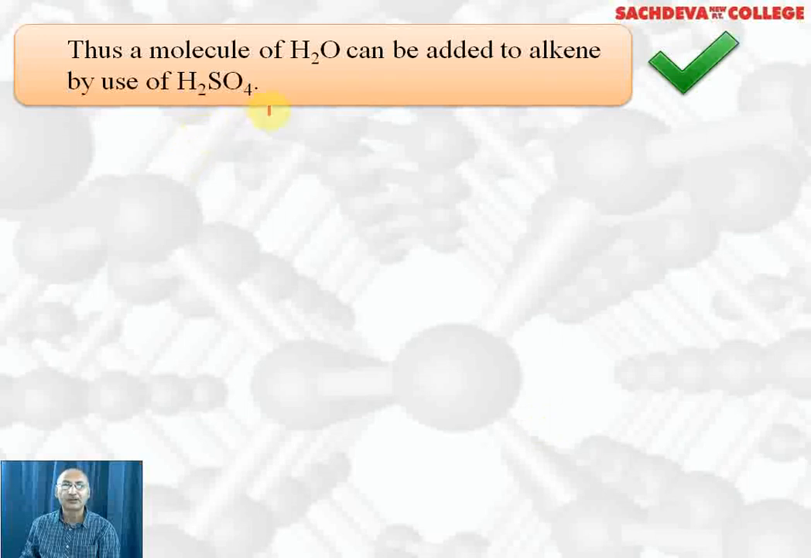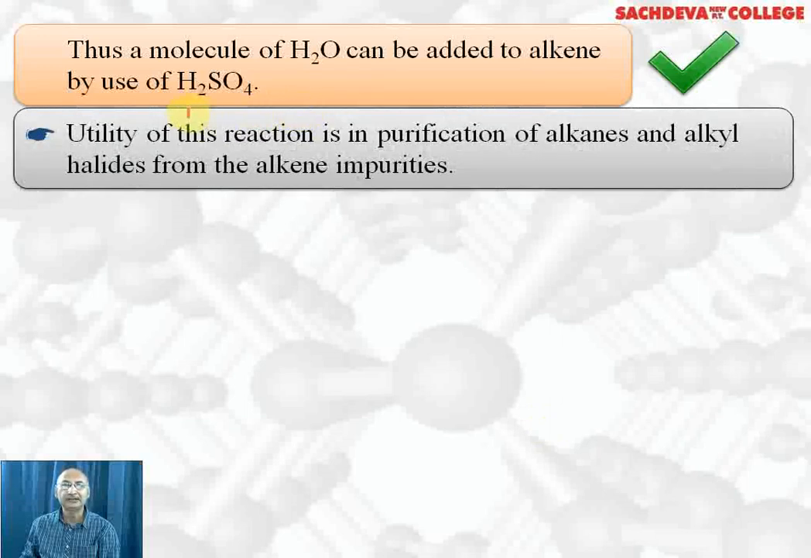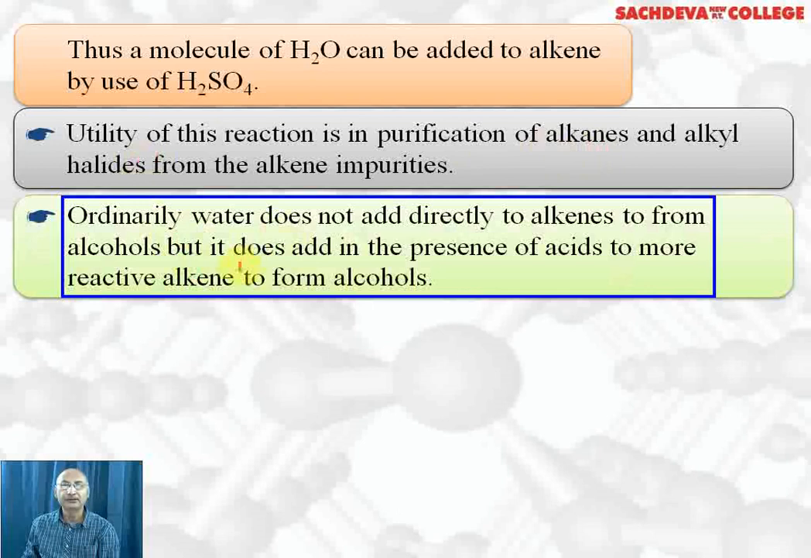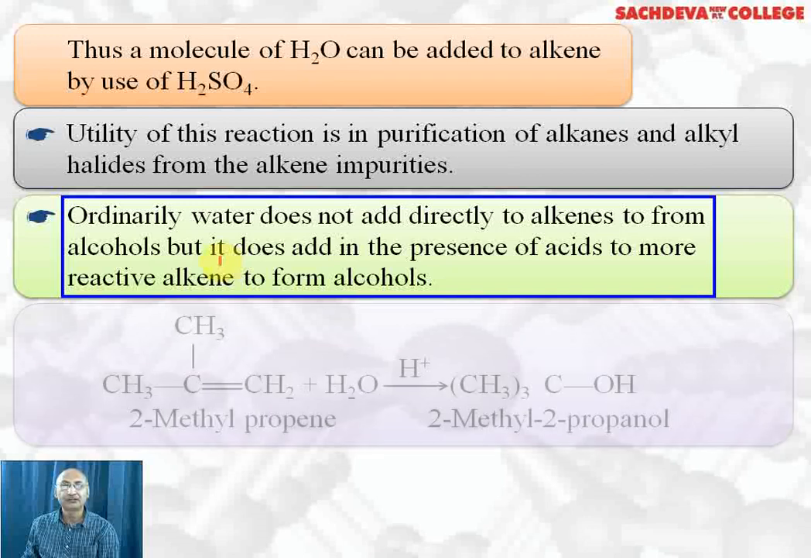Thus a molecule of water can be added to an alkene using dilute sulfuric acid. Without sulfuric acid, the reaction will be very slow because water is a weak electrolyte. The importance of this reaction is that we can purify alkanes and alkyl halides of alkene impurities, because alkenes can form hydrogen sulfate, while alkanes and alkyl halides cannot. Ordinary water does not add directly to alkenes to form alcohols because it is a weak electrolyte, but it does add in the presence of acid to more reactive alkenes to form alcohols.